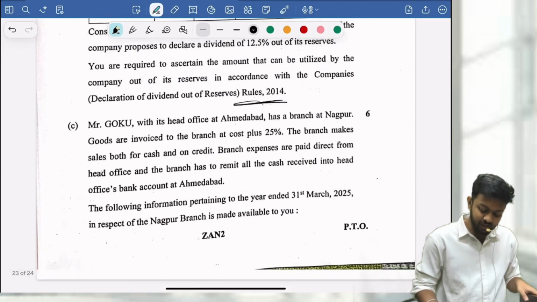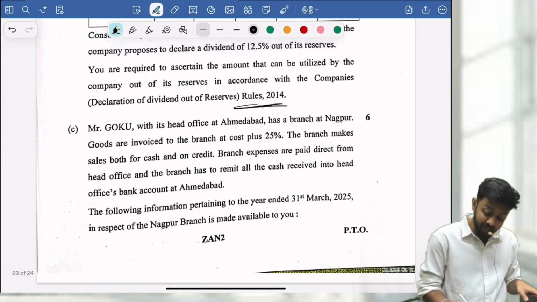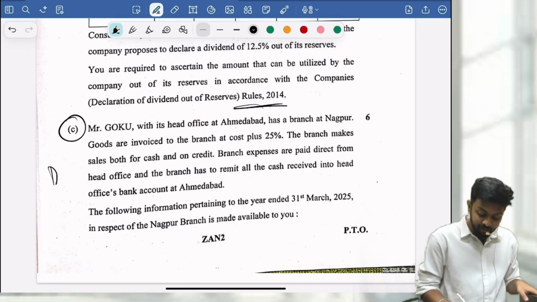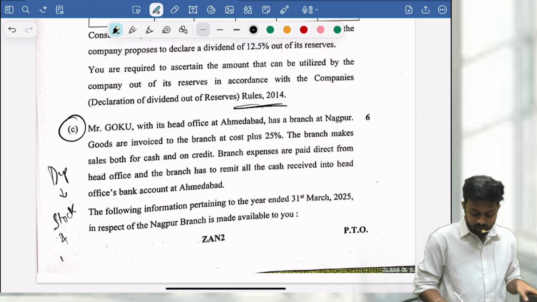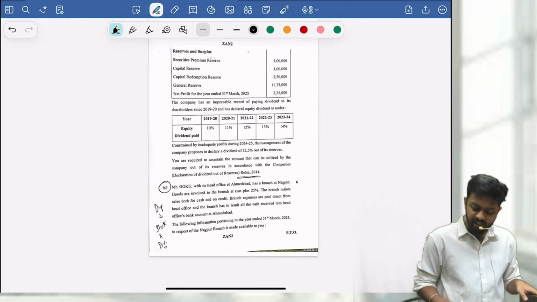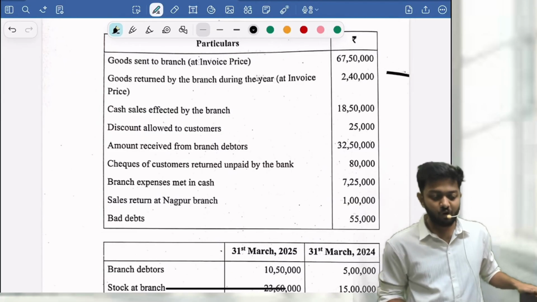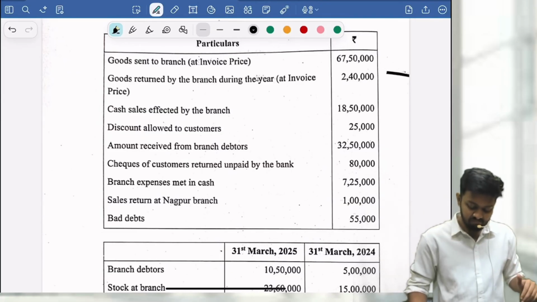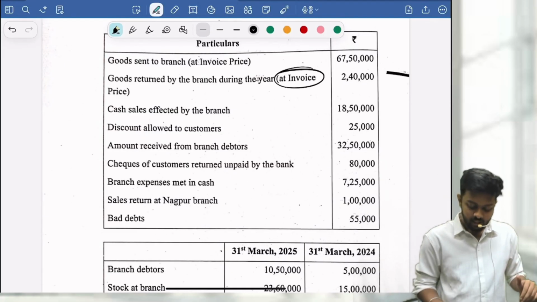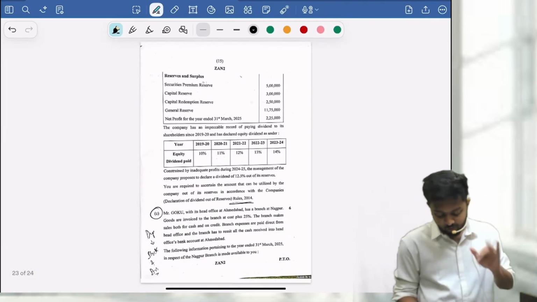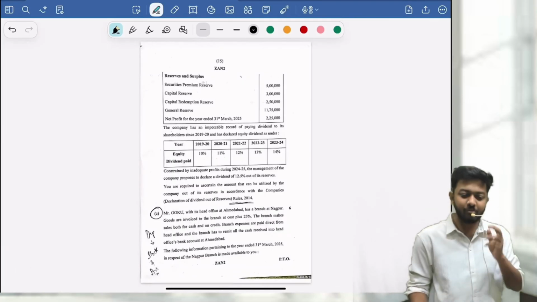Again, easy question. Then they have asked for branch accounts. Again, they have asked dependent branch, stock and debtors method. There are no other crazy adjustments. Everything is within what we had solved. Again, easy. The transfer is made at invoice price. You have to remove the loading, all that. Same problem we have done.